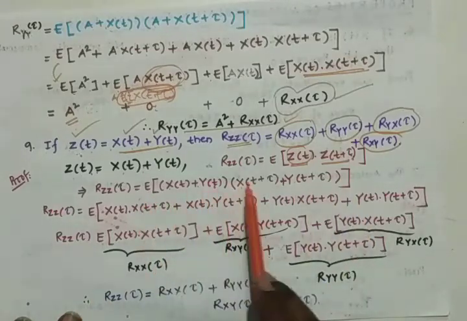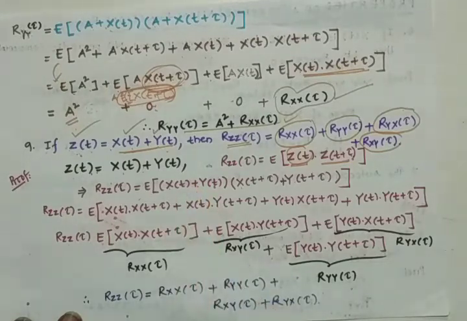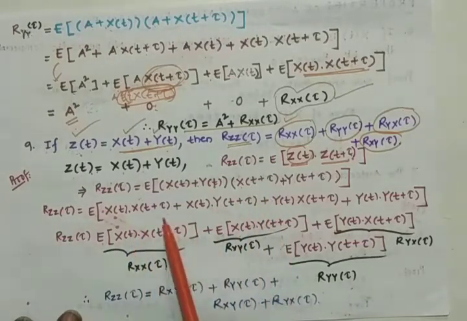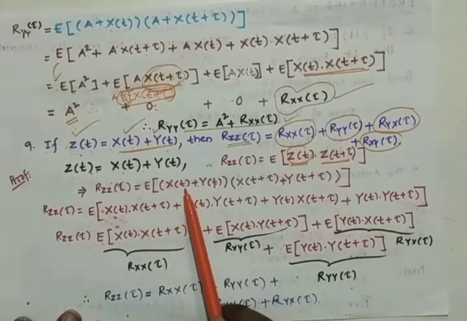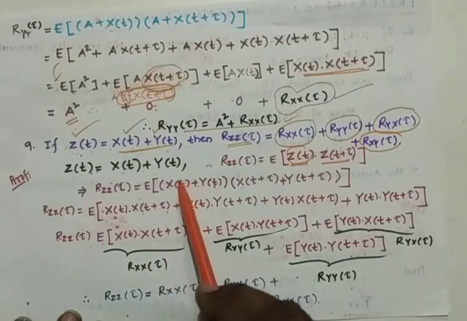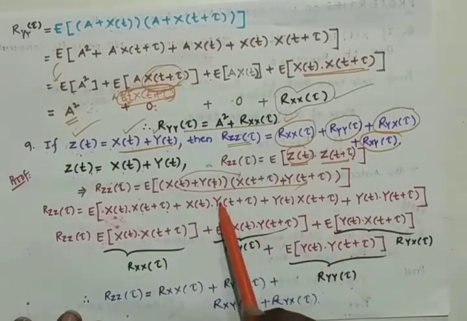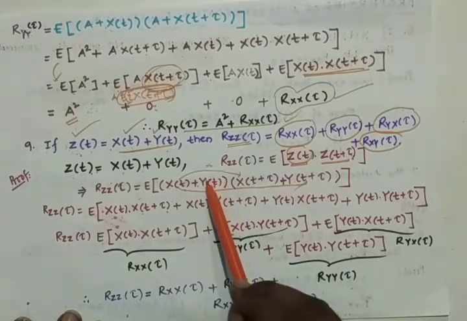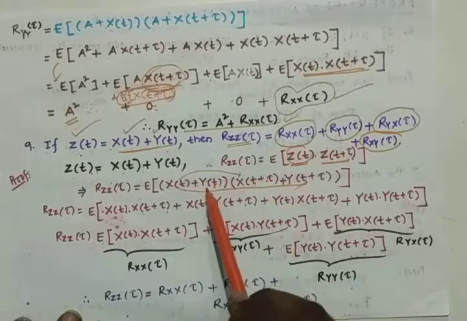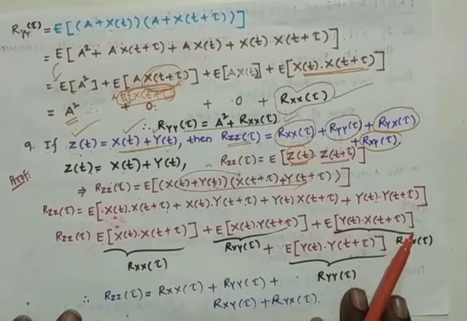Again you have to multiply, like AB plus AD plus BC plus CD. Likewise you have to multiply. So I am multiplying x of t into x of t plus tau. Now x of t with the other one, x of t into y of t plus tau. Then y of t into x of t plus tau, and y of t into y of t plus tau. So we got four terms.